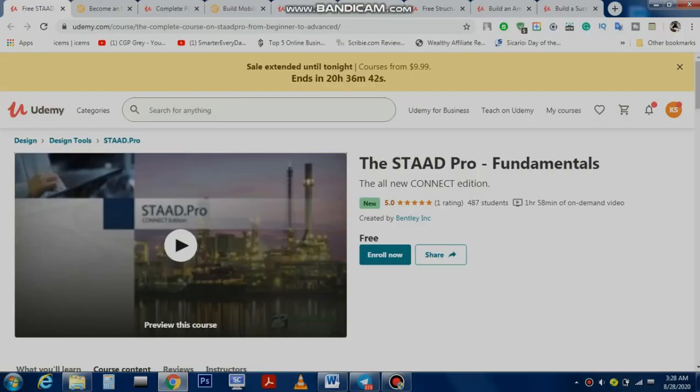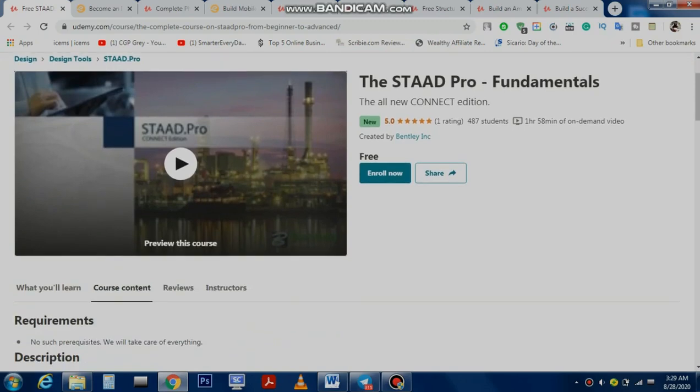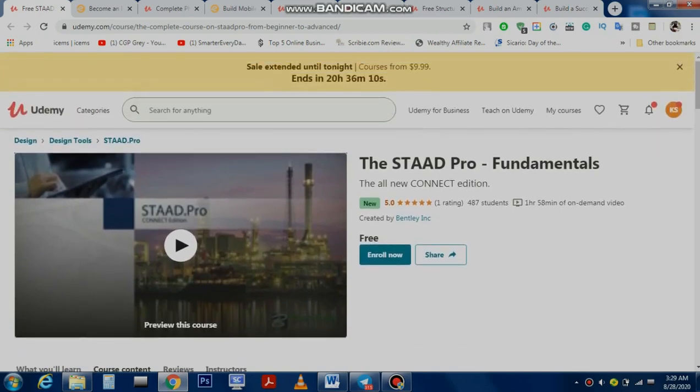So this is our first course today. This is for civil engineers and architects who want to know how to design steel and concrete structures and analyze the building. In this course you will learn how to convert the physical building into an analytical building, just to know the design of the structure of the whole building. I think that's a great course for civil engineers, and it's a free course. I have given the link of this course in the description.